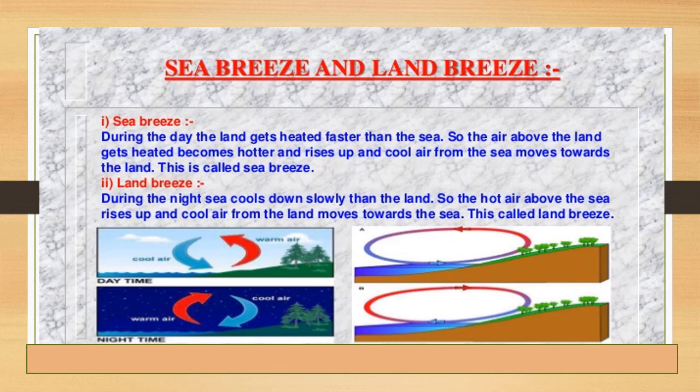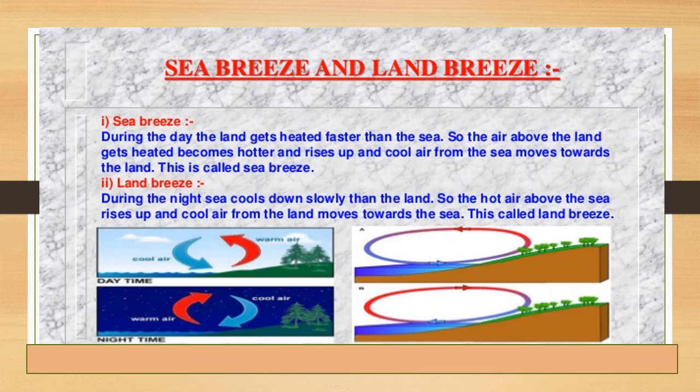Now, during the night, you can see in the land breeze, the sea cools down slowly than the land. Night time, what is happening? Since sea is having water, it is cooling slowly than the land. So the hot air above the sea rises up, and the cool air from the land moves towards the sea. This is called as the land breeze. Okay, what is this called? This is called as the land breeze.